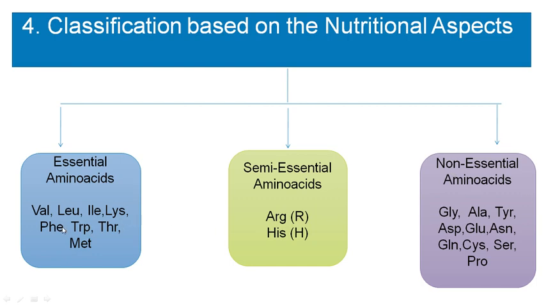Okay. So there are 10 essential amino acids which include valine, leucine, isoleucine, lysine, phenylalanine, tryptophan, threonine and methionine. These are the 8 essential amino acids and the 2 semi-essential are arginine and histidine. The remaining 10 amino acids, glycine, alanine, tyrosine, aspartic acid, glutamic acid, asparagine, glutamine, cysteine, serine and proline, come under the category of non-essential. So if you remember the 10 essential amino acids, you can easily write the non-essential amino acids.